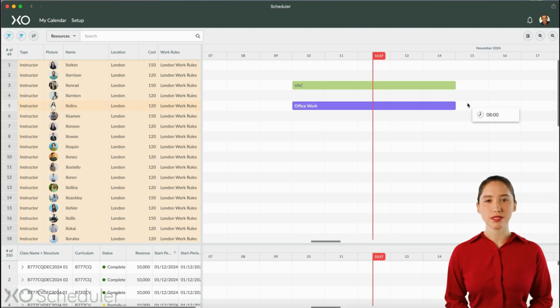So that's the key difference between activities that count for workload and those that don't. In another video, we'll show how to create these events in more detail. But for now, just know they play an important role in applying work rules. Now we're ready to schedule human resources automatically, and the optimizer will respect these new set of work rules. Thank you.